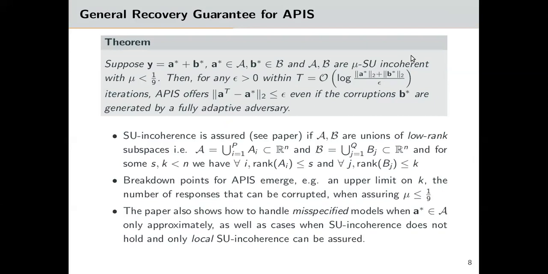APIS provably converges to A star at a linear rate whenever script A and script B are mu incoherent with mu less than 1 by 9. This is true even if the adversary is fully adaptive and can decide the corruption B star with full knowledge of A star. We show that incoherence holds whenever the subspaces in script A and B have low rank, say less than S and K respectively. The requirement mu less than 1 by 9 imposes an upper limit on these ranks, deciding the breakdown point for APIS. APIS can also handle misspecified models, when A star belongs to script A only approximately, and even if only local incoherence is assured.